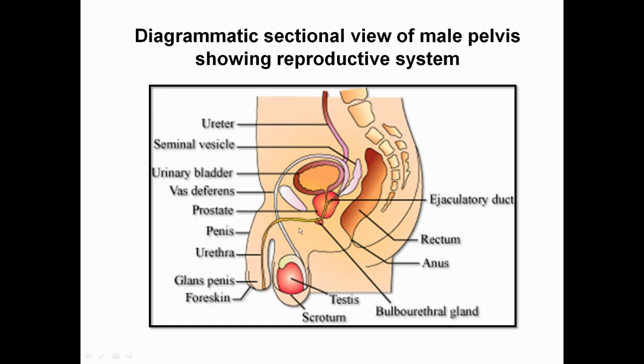You can see this opening, and here the urinary bladder is here, ureter is here, which is carrying urine from the kidney, and you can see the seminal vesicle, and here this section is the ejaculatory duct, which terminates along with the vas deferens. Okay, and this is the rectum section. Anus is here. Bulbourethral gland you can see here. This is the sectional view from the pelvis.